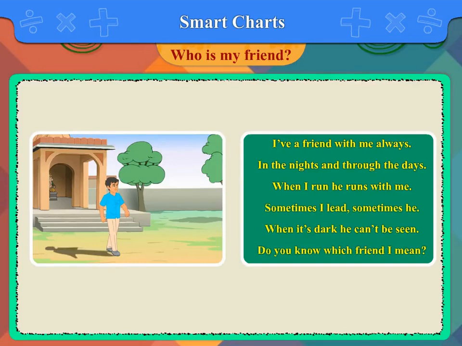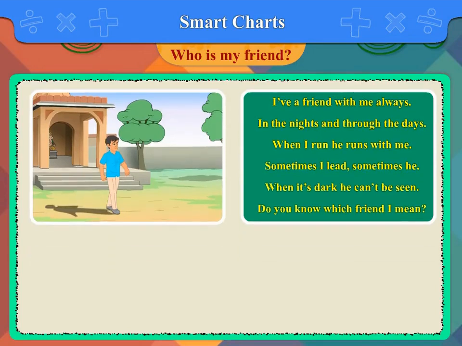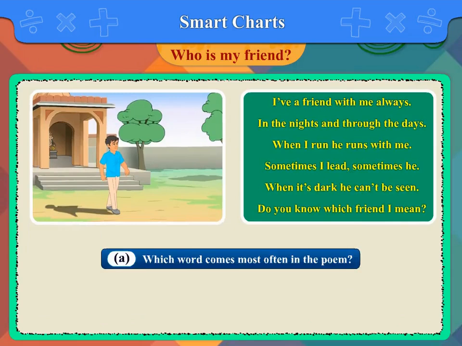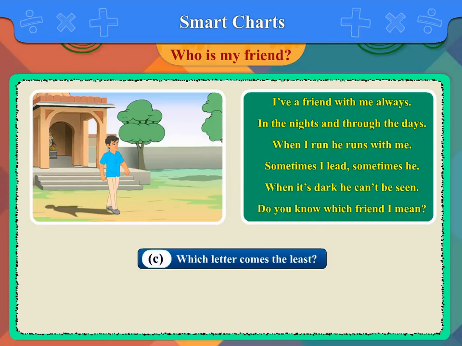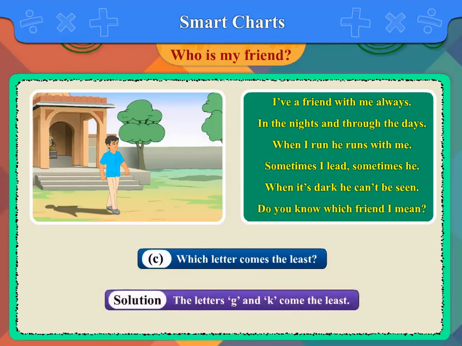Read the poem carefully and answer these questions. A. Which word comes most often in the poem? Solution. The word I comes most often in the poem. B. Which letter has been used most? Solution. The letter E has been used most. C. Which letter comes the least? Solution. The letters G and K come the least.